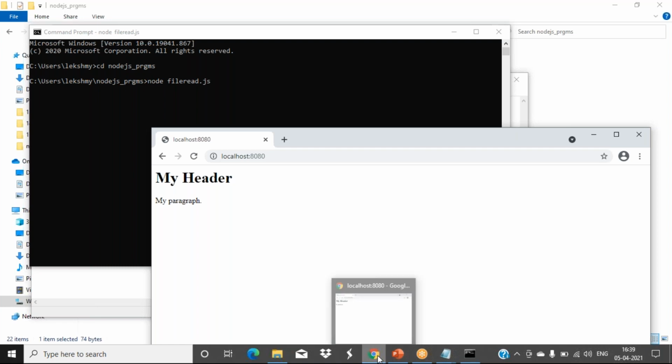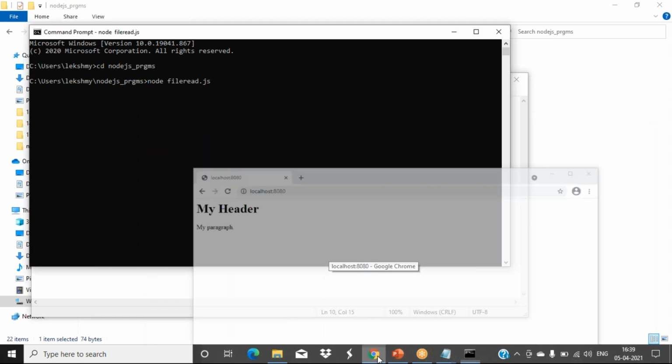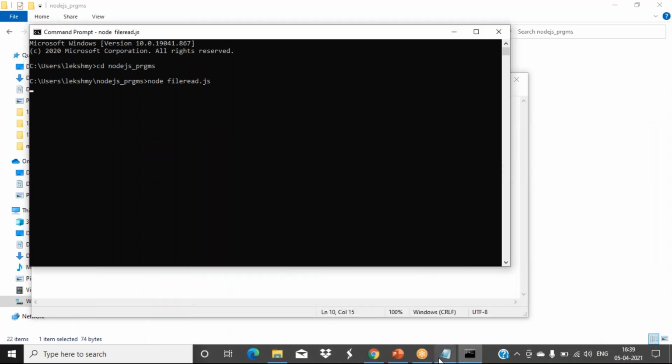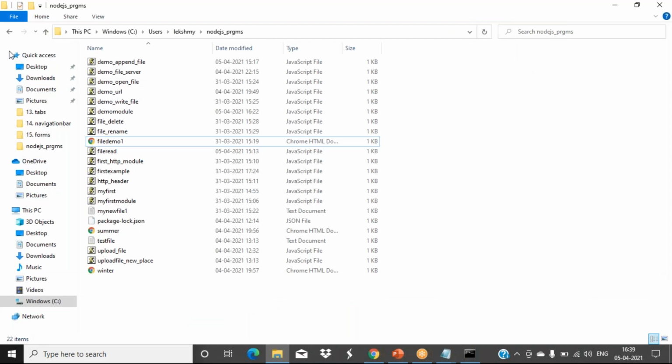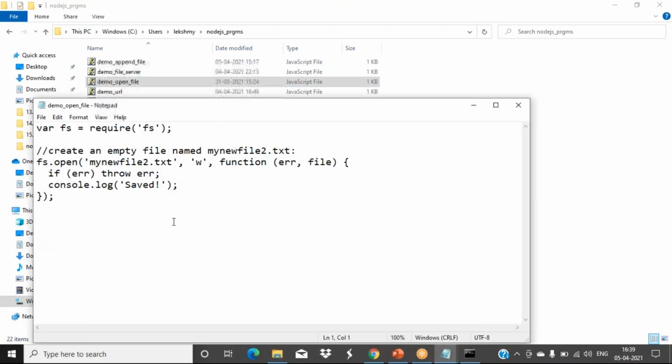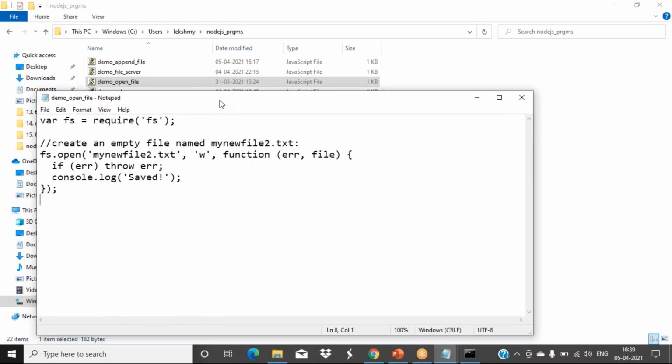Now we have other options. We can create a new file using the append operations. How to create a new file using the open function. Here I included only this much because this program is not creating any web server.